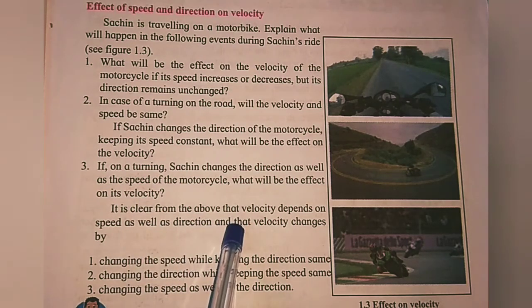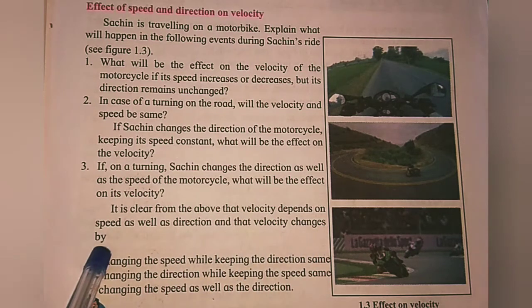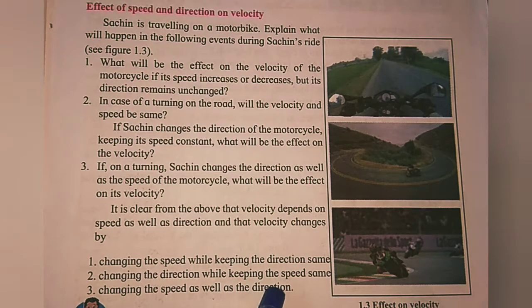It is clear from the above that velocity depends on speed as well as direction, and that velocity changes by changing the speed while keeping the direction same, changing the direction while keeping the speed same, and changing the speed as well as the direction. You know that velocity is a vector quantity, requiring magnitude as well as direction. So if speed changes, velocity changes.